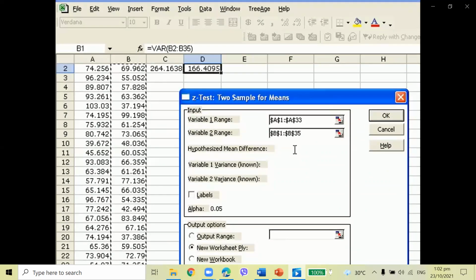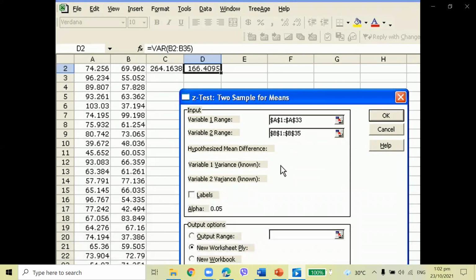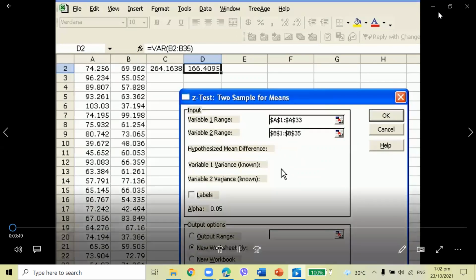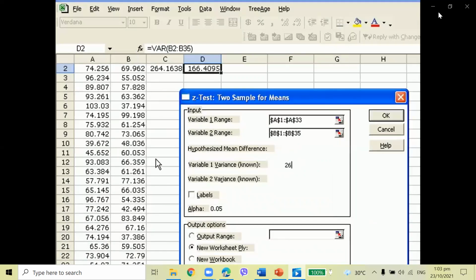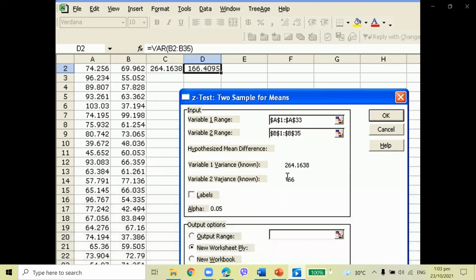You can either put 0 here for hypothesized mean difference, or if you leave it blank, Excel will assume a 0. In this case, we're interested to see whether the means are different or not different, so 0 is the value we're interested in. I'm just going to leave it blank. Then I have to enter the value for variance for our first sample, which is this one, so I'll just type it in, 264.1638. And the variance of our second sample is 166.4095.